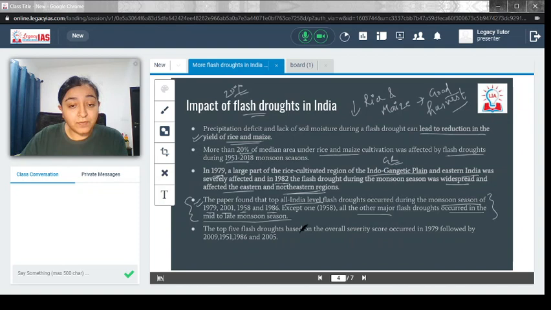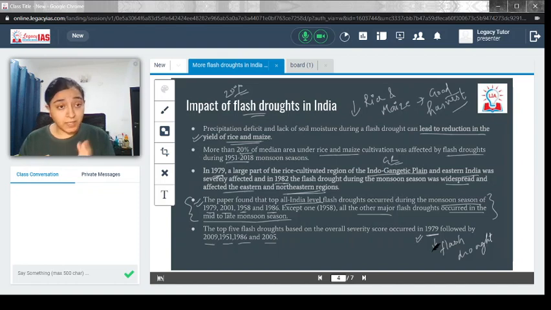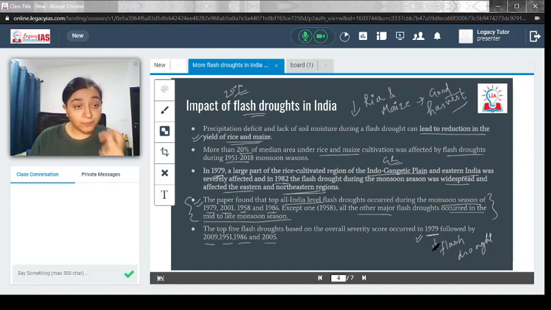The top 5 flash droughts based on the overall severity score occurred in 1979, followed by 2009, 2051, 1986 and 2005. So 1979 was the one when the flash drought was most severe. So just remember this part. If you are writing about flash drought, you can quote 1 year, 1979, where it impacted a lot. What you have to understand from here is that rice and maize cultivation gets severely impacted when there is a flash drought.